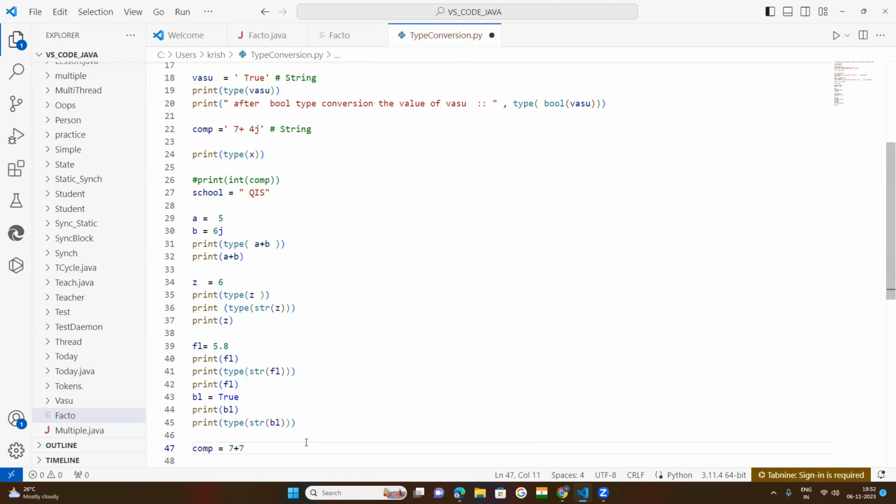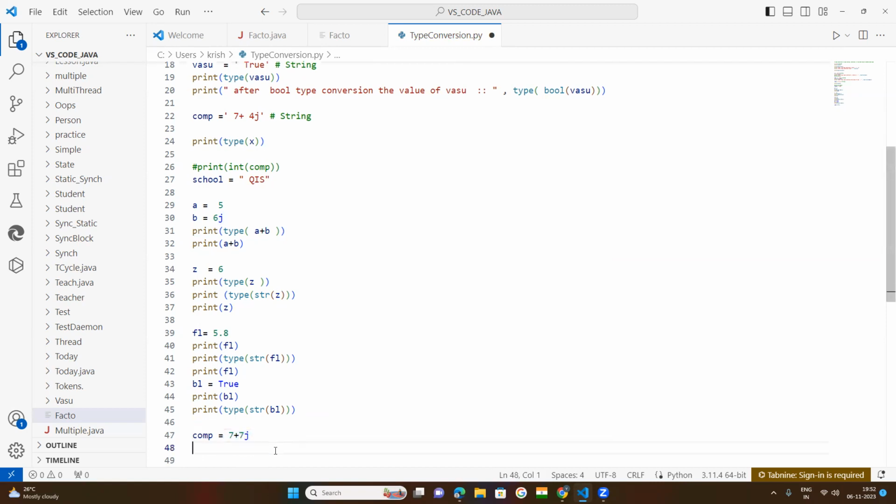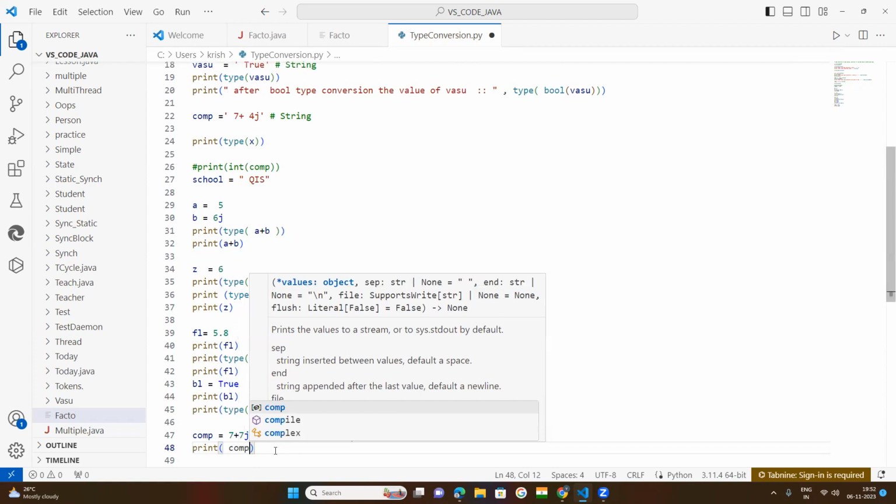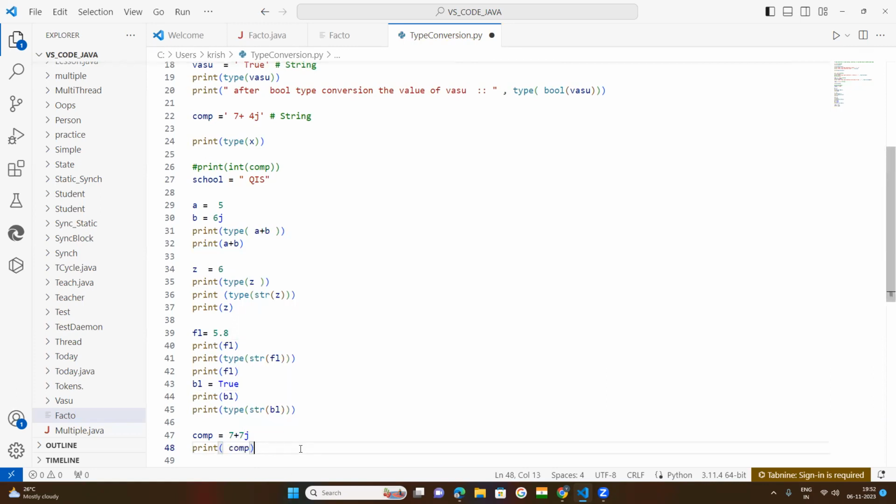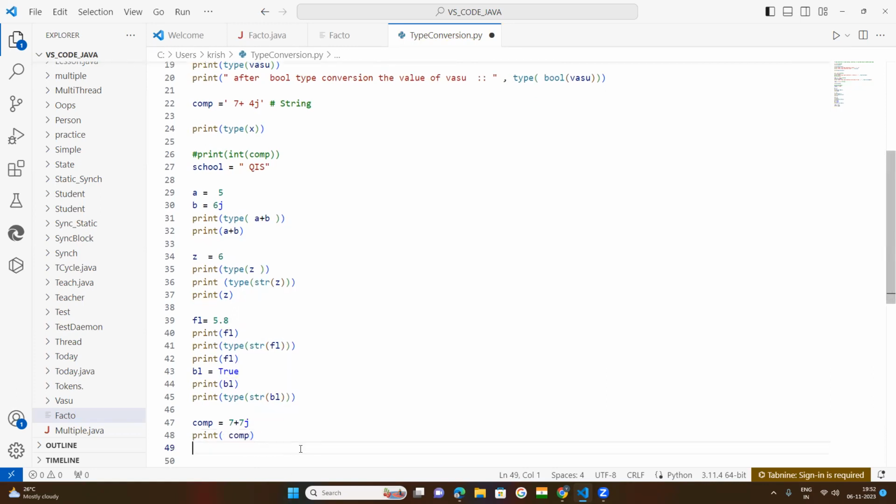4j, 7 plus 7j. No issue. This is a complex number. If you want to convert this, first of all, print the value. You will get the value. Then by conversion, print.